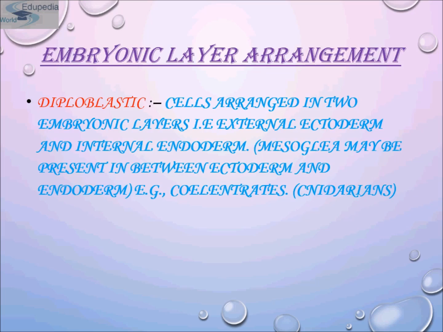Diploblastic animals have an external ectoderm and internal endoderm. The middle mesoglea is the undifferentiated layer present between the outer ectoderm and the inner endoderm. For example, coelenterates, or cnidarians. In cnidarian, the C is silent.